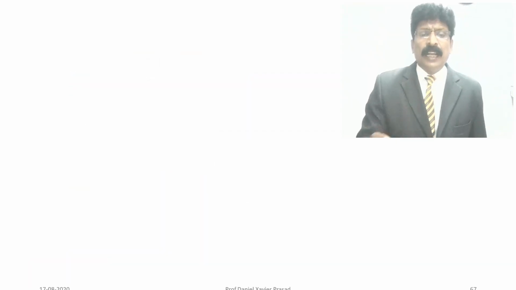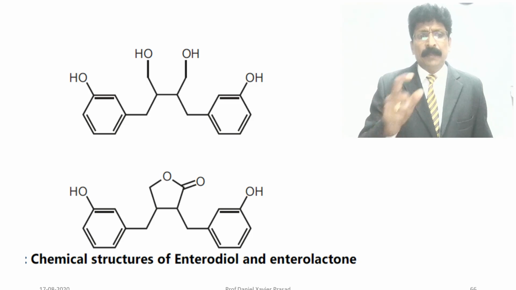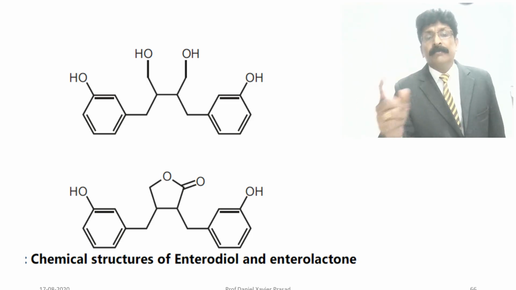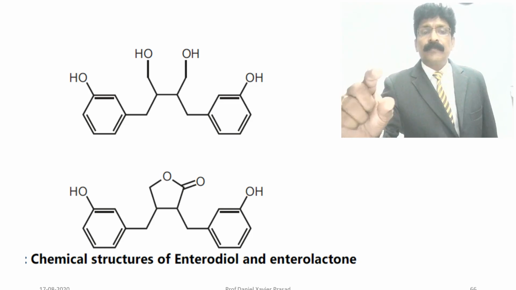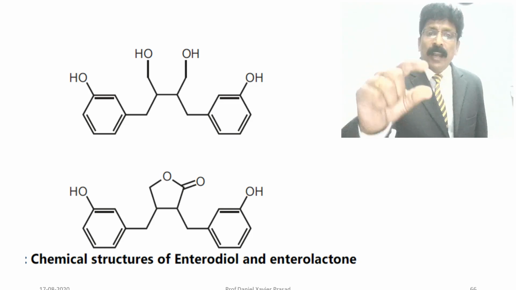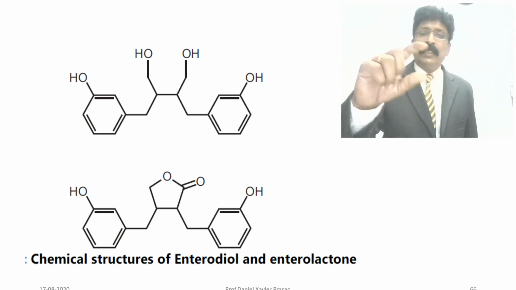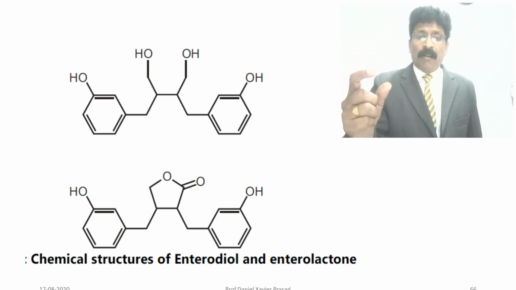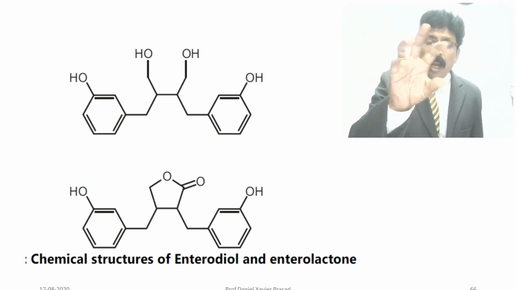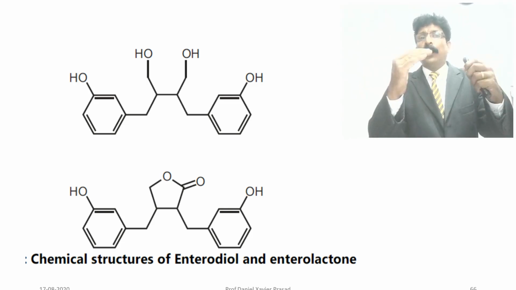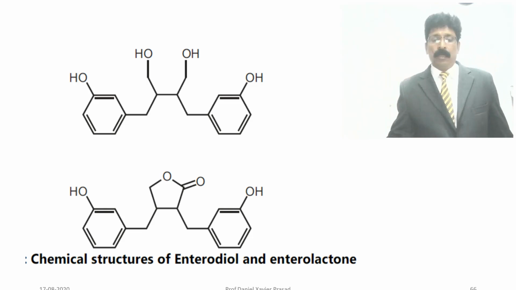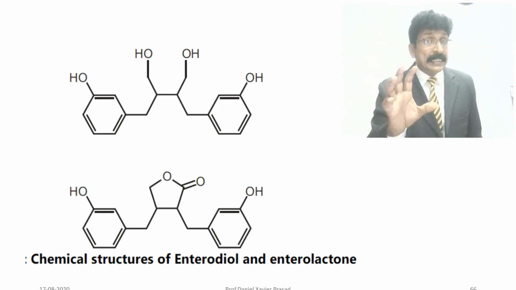The chemical structure of enterodiol can be remembered. See the structure, phenyl propanoid, 9 carbon atoms with 4 OH groups, then they are called enterodiol. And when this diol in the middle is made into a lactone ring with O and a double bond O, then you can say enterolactone. Very simple for the student. This is lignans.